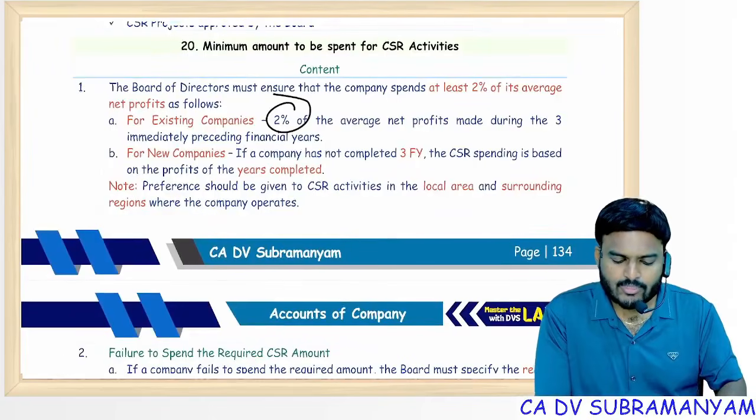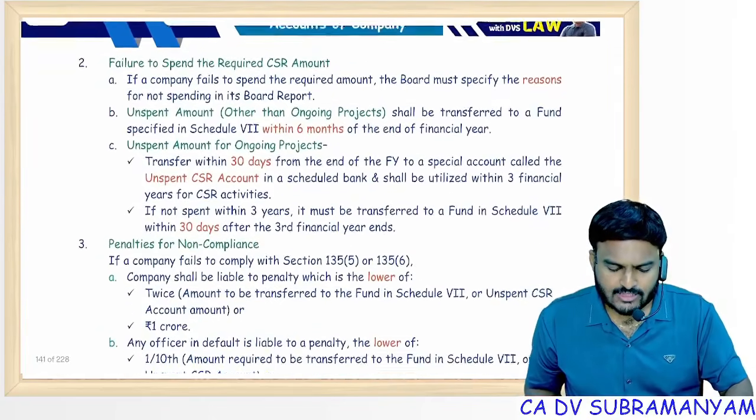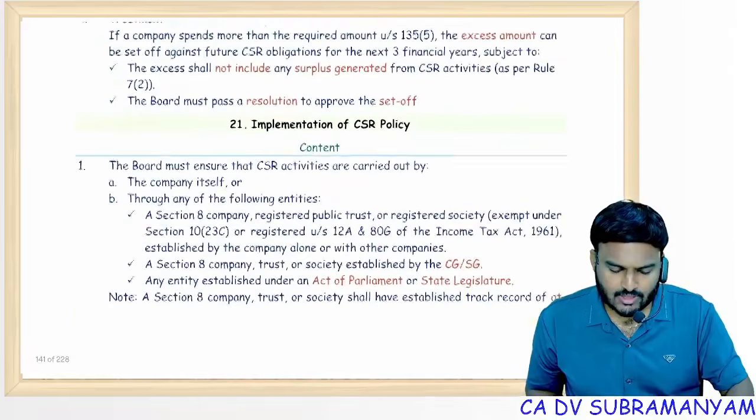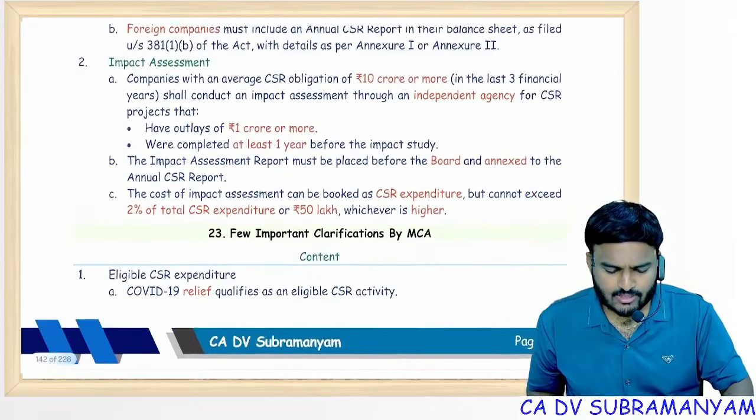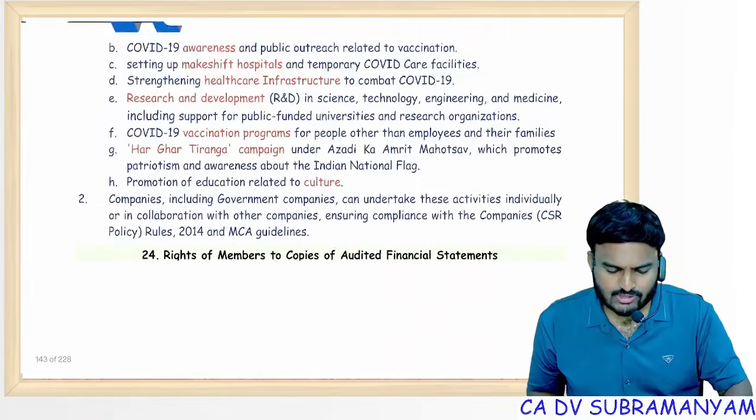Minimum amount to be spent on CSR: 2% of the preceding 3 years' average net profits. That's it. I have covered all the points, maximum exceptional points. Impact assessment also I covered.